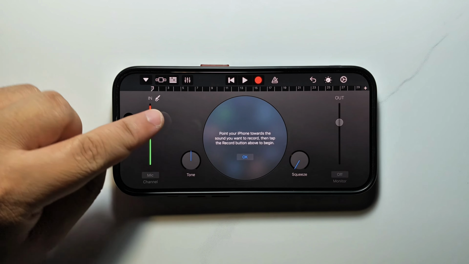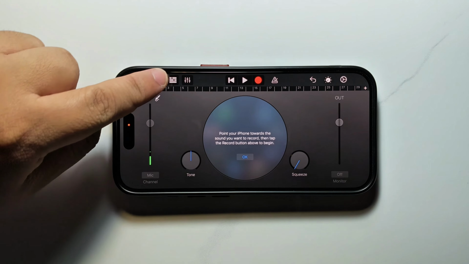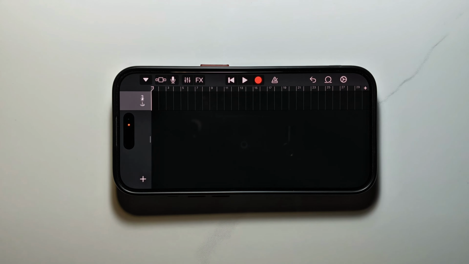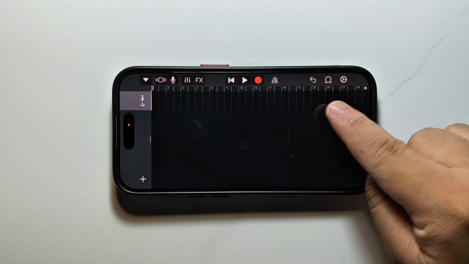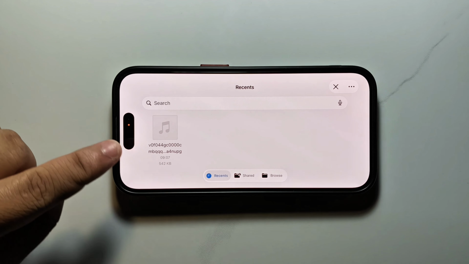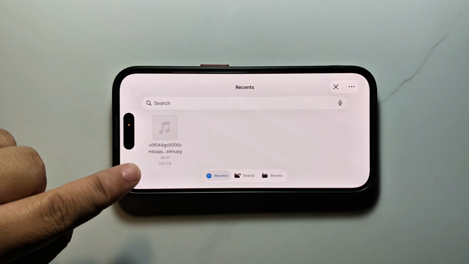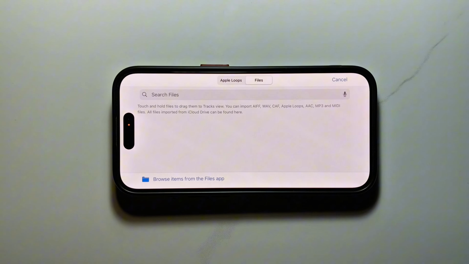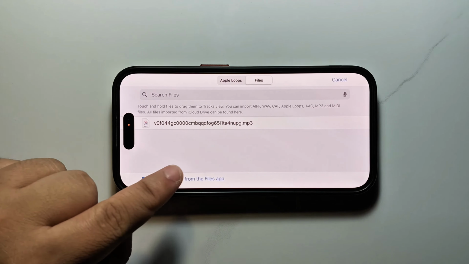Next step, you click on the 3 tiles here. Next step, you click on the circular icon. You click on it. In this step, click on Files. Click Browse Items from the Files app. And here it shows the TikTok music I made earlier. Now you click on it. Wait a minute. Then it's added here.